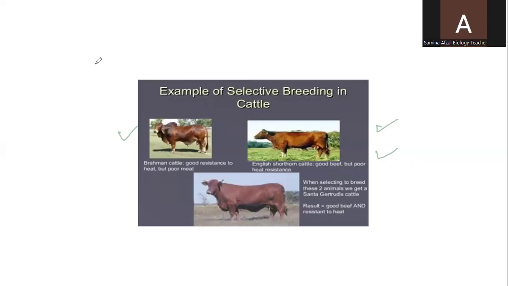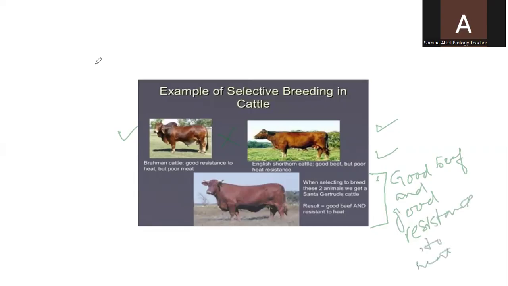So in this way, cross breeding or selective breeding can take place, and there will be the formation of cattle with good beef and good resistance to heat. In this way, the animals can be reproduced by selective breeding.